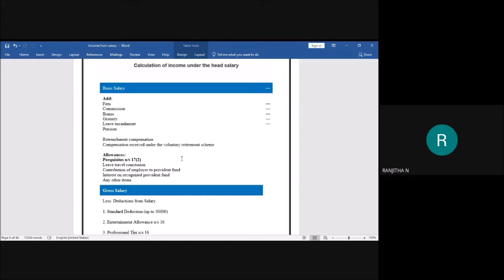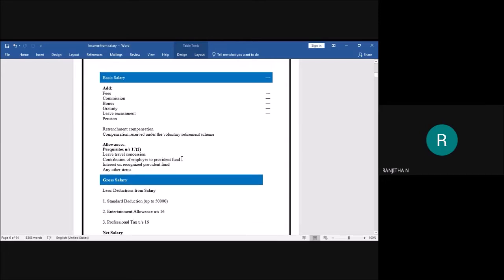From that, we have to deduct deductions under section 16. The first deduction is standard deduction. You know that up to 50,000 there is a maximum limit. Then entertainment allowance deduction. Here it is applicable only to the government employee and it is not applicable for the non-government employees.